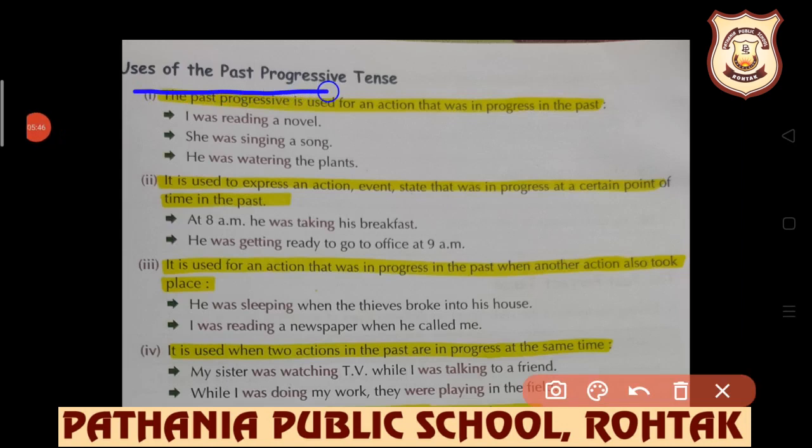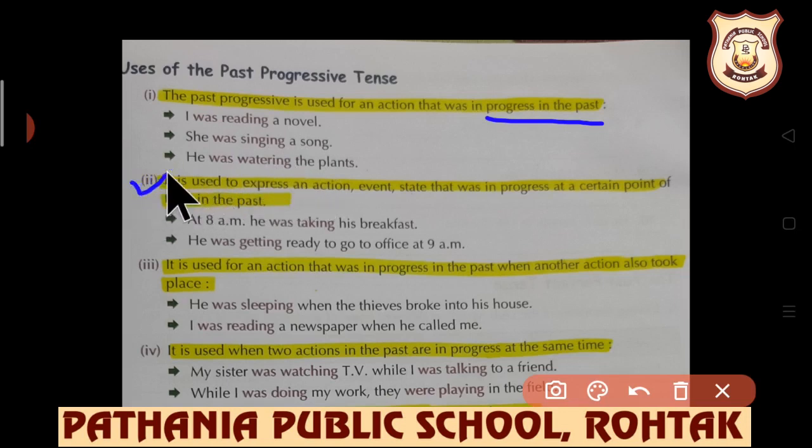Next we have uses of past progressive tense. The very first use is: the past progressive is used for an action that was in progress in the past. I was reading a novel, she was singing a song, he was watering the plants, etc.